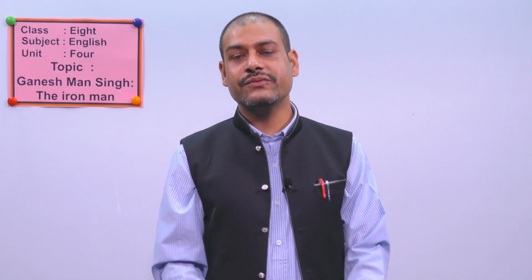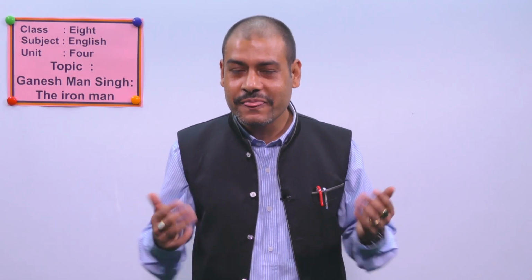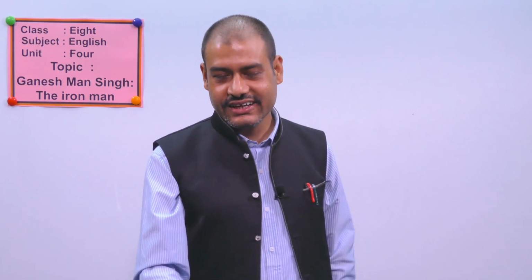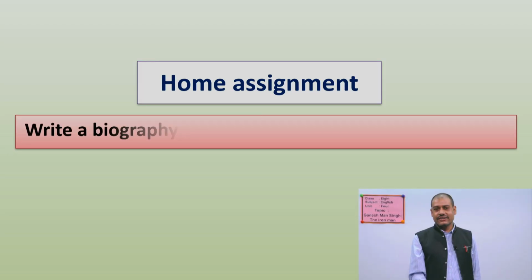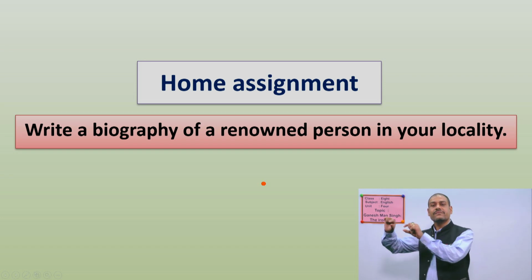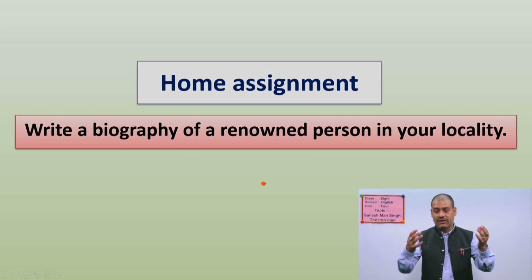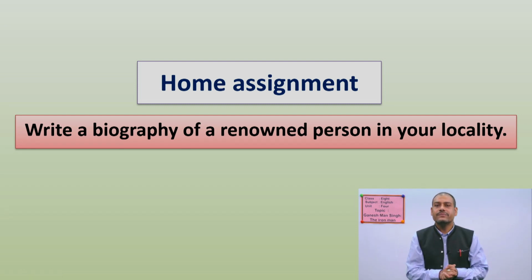Very good. Finally, I like to give you homework, home assignment. Do you enjoy doing home assignment? Very good. You have to do, okay? The question for you is, write a biography of a renowned person in your locality. Okay, so it means there might be a renowned person in your locality who has contributed a lot to develop or to do something new in your locality. You have to write about that person.